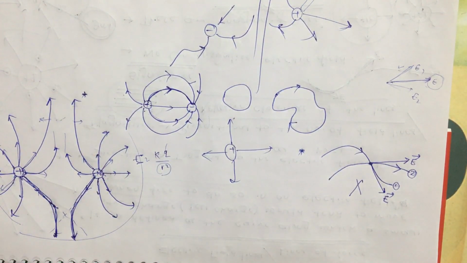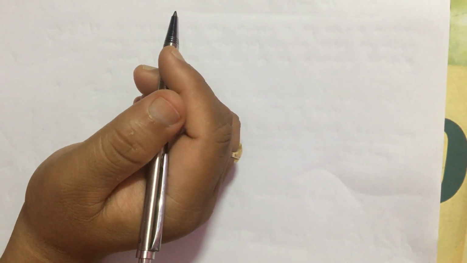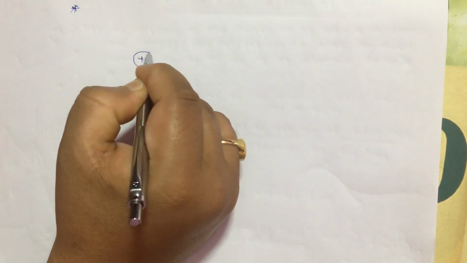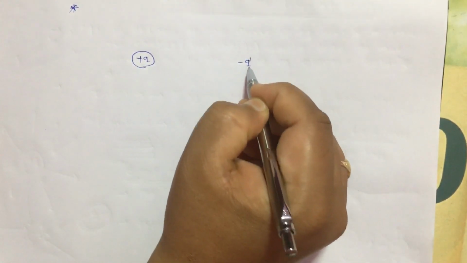Okay. Here come the 2 points which are normally skipped in the books. First is that if there is a line joining the two charges, let there be a plus q charge here and let there be some minus q dash charge here.